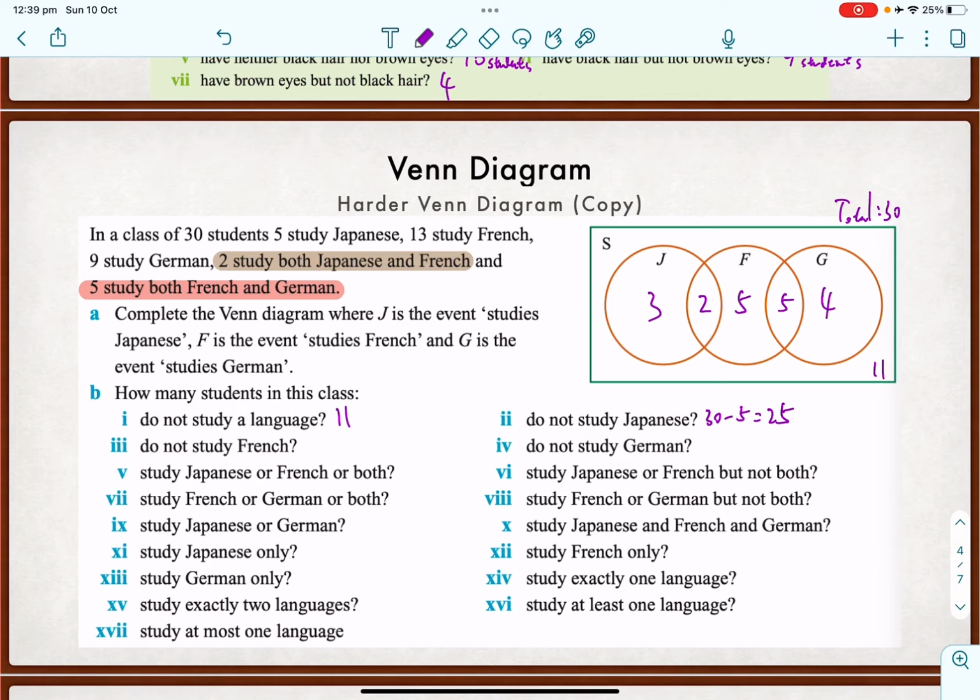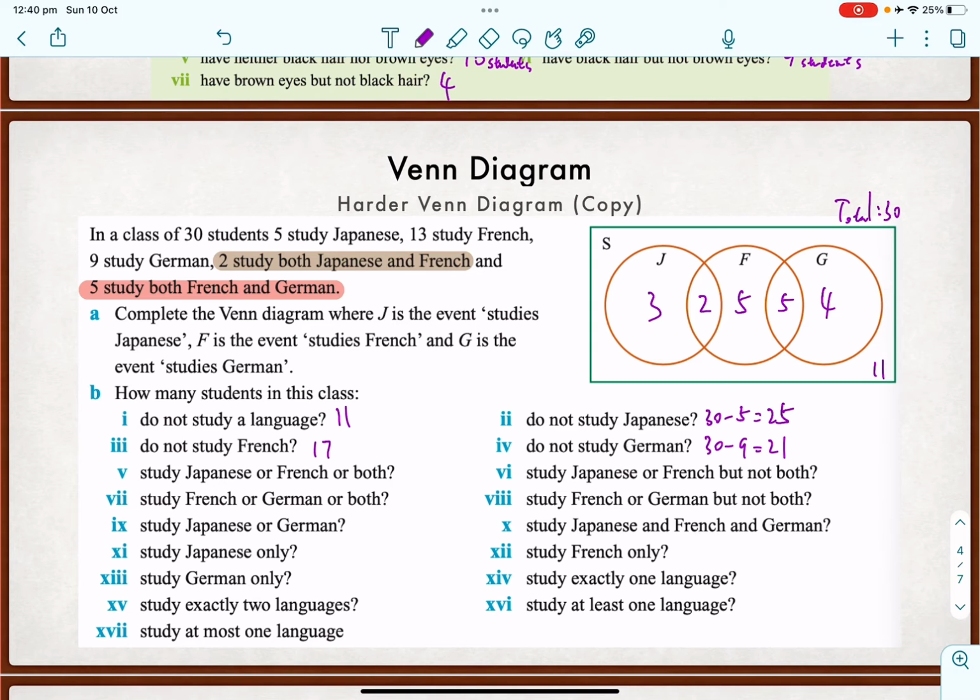Okay, do not study French, the complement of French. French is 13, so 30 minus 13 will be 17. If you want to do it yourself first, you can pause this video and do it yourself first. Yeah, feel free to. Now, next one, do not study German. Just the complement of studying German, which is 30 minus 9, which is 21.